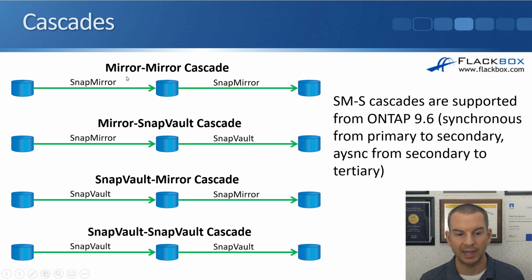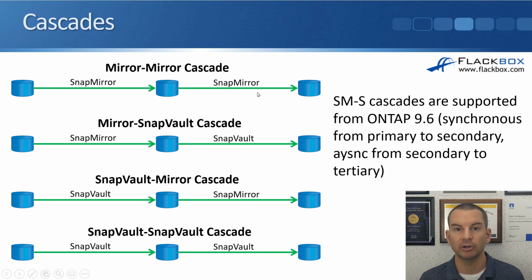Okay, and finally, looking at Cascades. We can do SnapMirror to SnapMirror. So here from a source volume, we're replicating to a destination volume, and then from that destination volume, we're replicating out to another destination volume. Again, the reason you would want to do this would be for additional redundancy. Rather than having one backup copy, we've got two different backup copies there. Another reason to do this would be if you're doing SnapMirror to multiple different sites to get read-only load balancing there. However, you could do that with fan out. You could also do it with a Cascade as well.